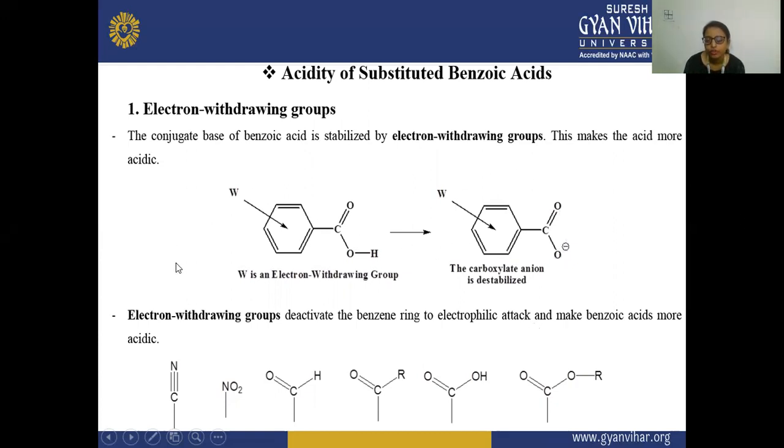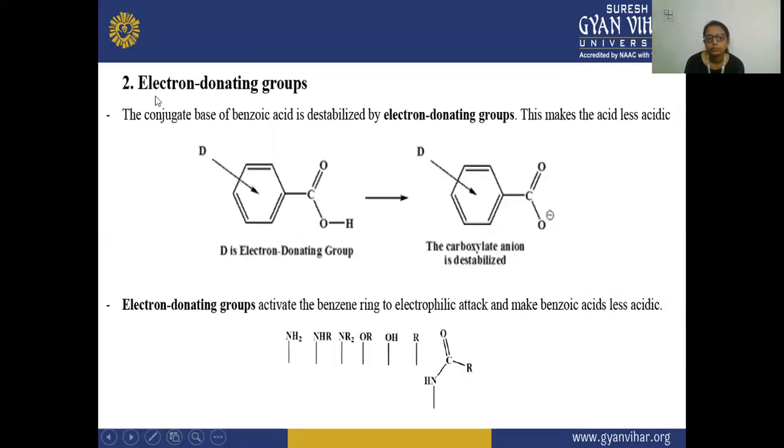So these electron withdrawing groups are making this benzoic acid more acidic. So these are the electron withdrawing groups that are attached on this benzoic acid. So this is your cyano, this is your nitro, this is your aldehyde, this is your ketone, this is your carboxylic, and this is your methyl. Next is your oxy. Second is your electron donating group.